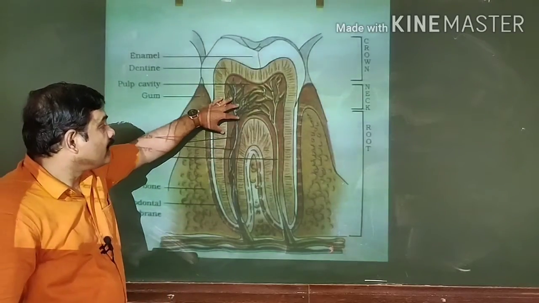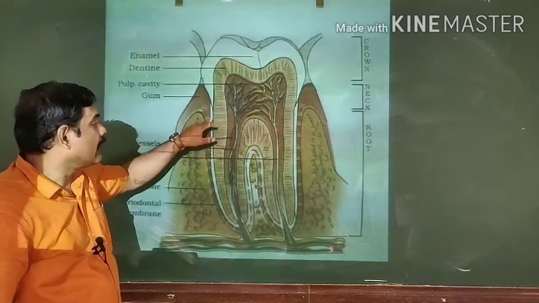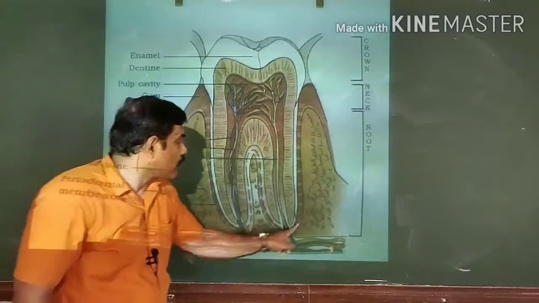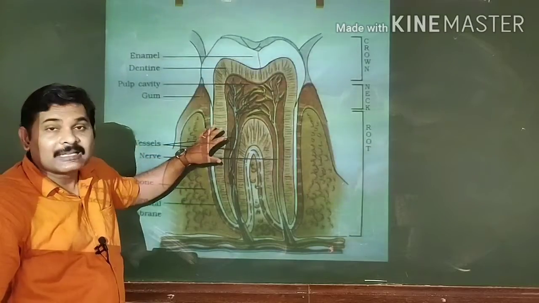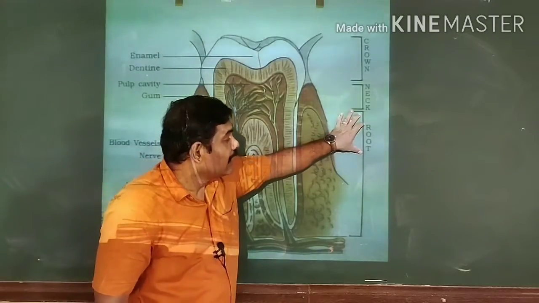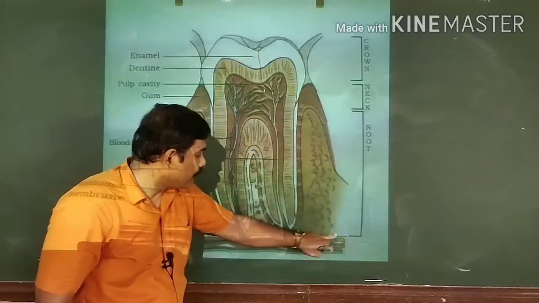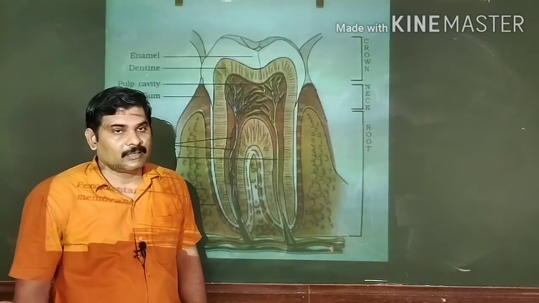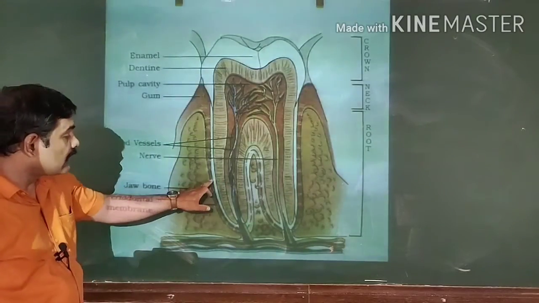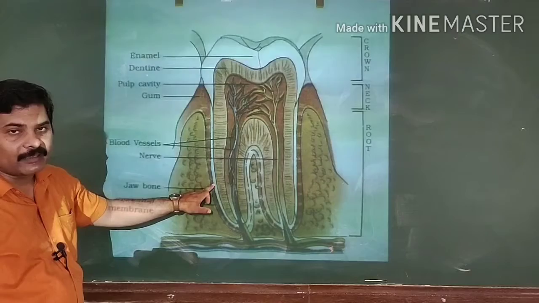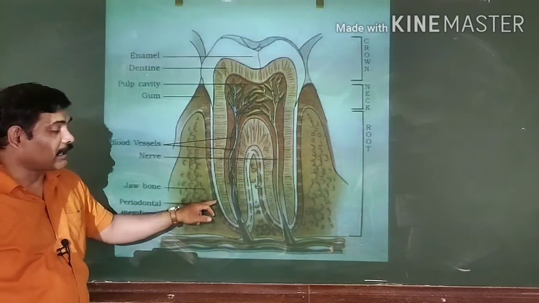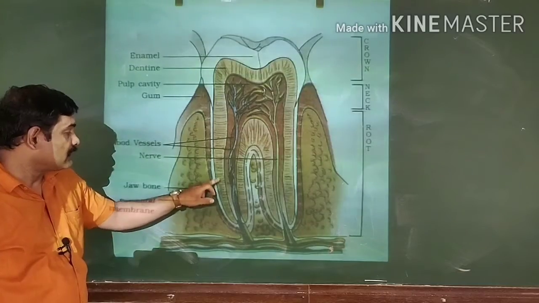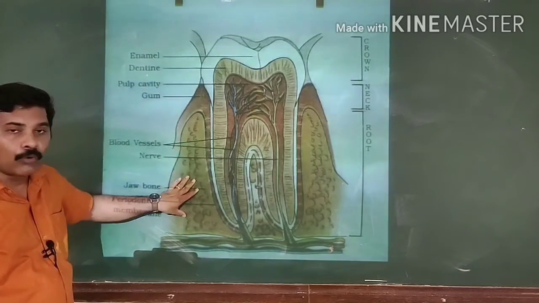Thereafter, this entire tooth is embedded in a jaw socket, known as the alveolus. The root portion of the tooth is embedded in the jaw socket. This entire portion is the root portion. The root is covered externally by the cementum as well as the periodontal membrane. Thereafter, this is the jawbone.